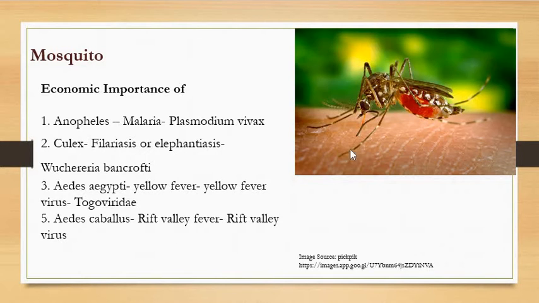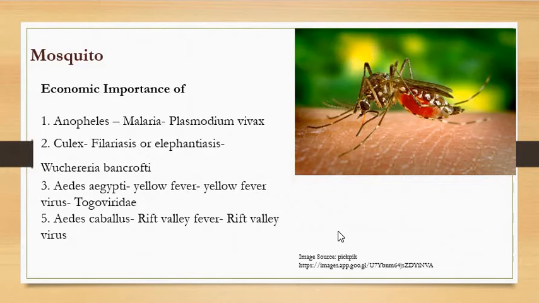Here you can see three pairs of legs which are very well developed. Count them. Very well developed long legs are there. The abdomen is also very well developed and distinctly segmented. Here it appears reddish in color. Why? Because it is filled with blood. It is taking the blood meal right now. Here you can see the blood traveling through the proboscis, and it is collected into the abdomen. Hence the abdomen is red in color.